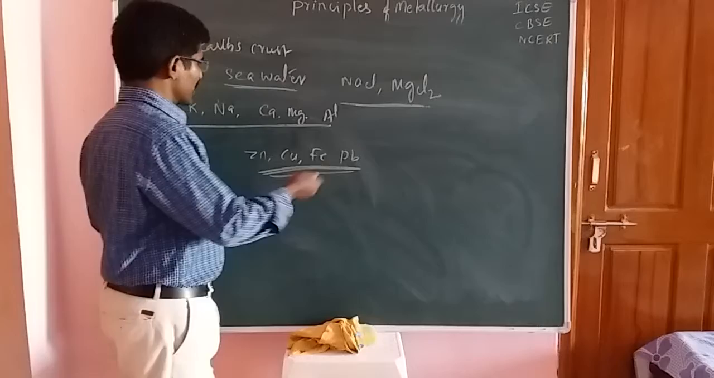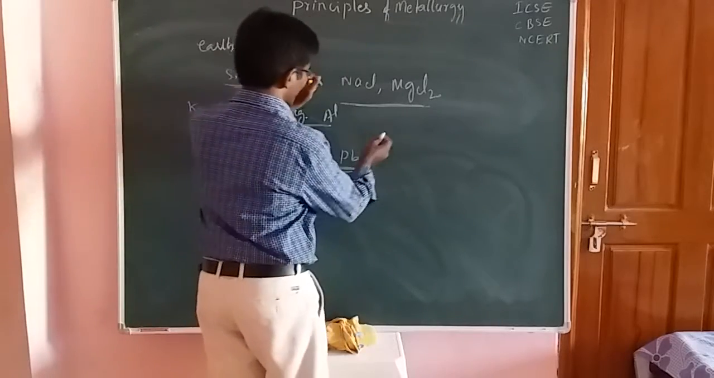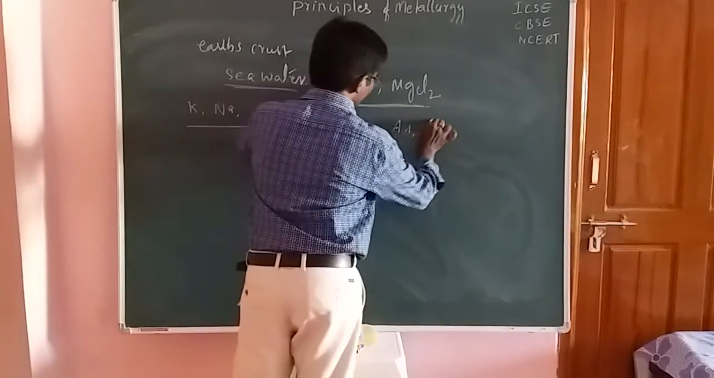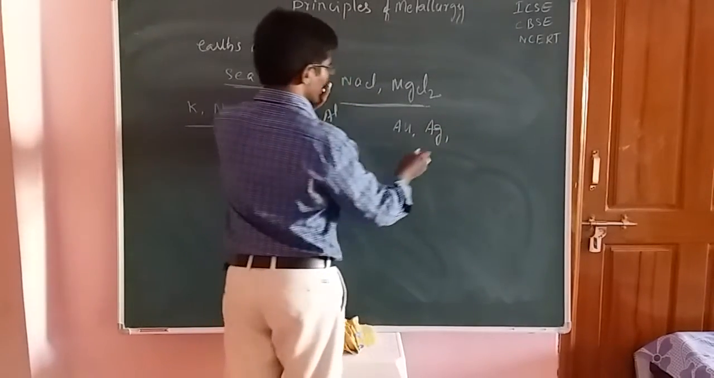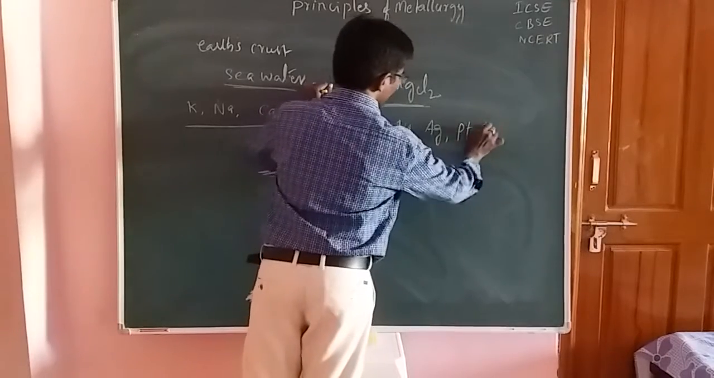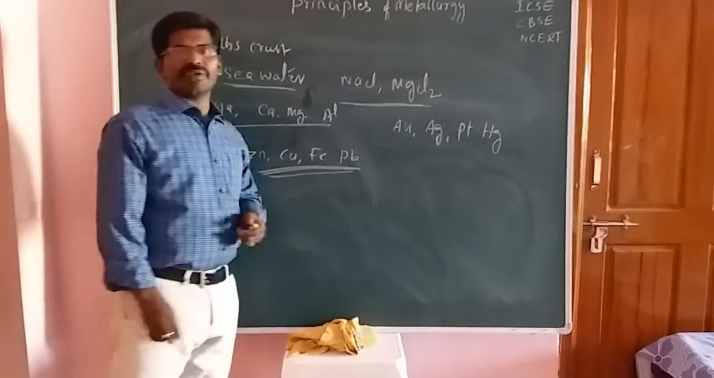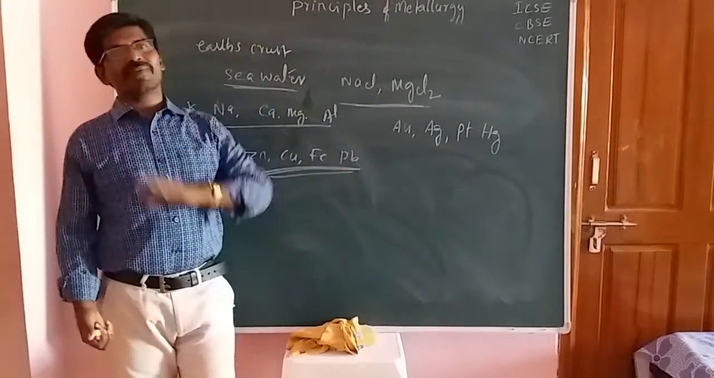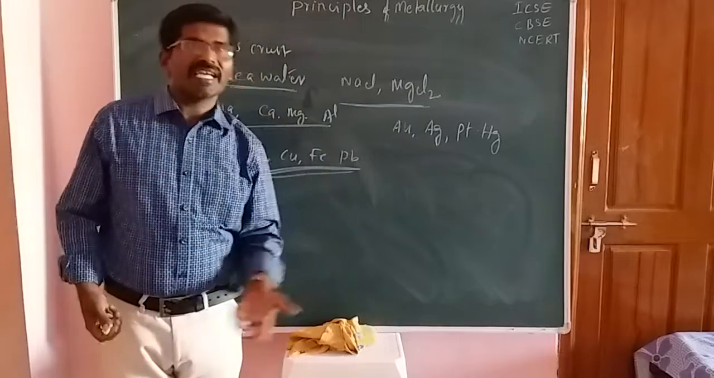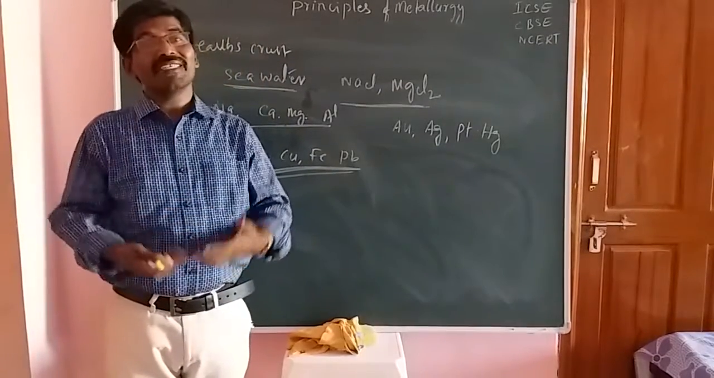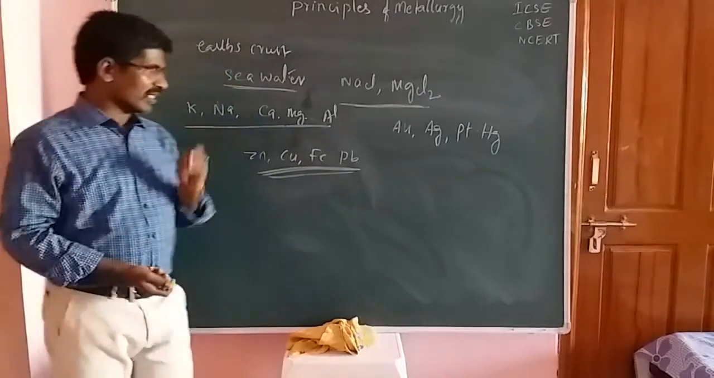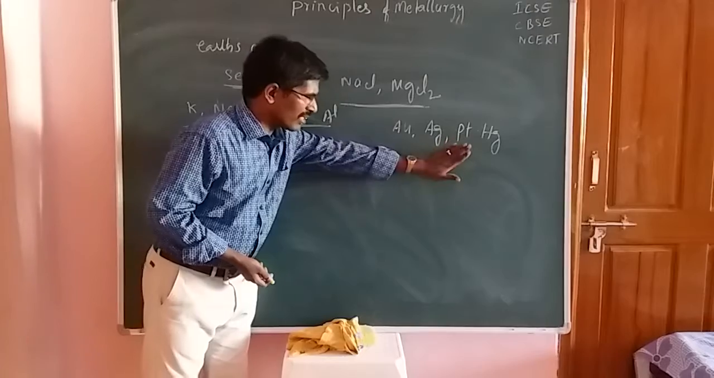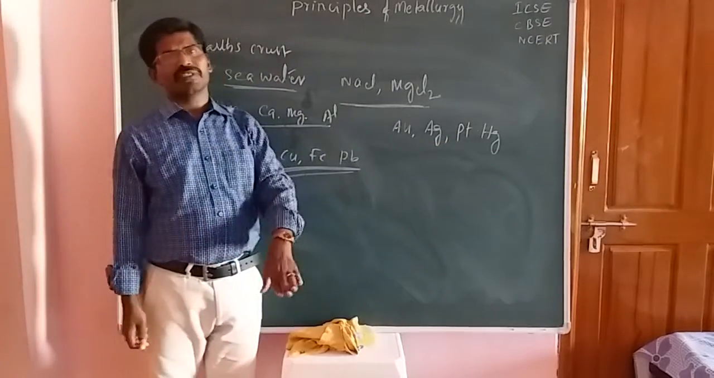And here the next elements: the first element is Au, gold, and next element is silver. Okay, students. Next one is platinum, and next is mercury. Okay. Now these are the very less reactive elements. So due to the less reactivity, they do not combine with any other elements. So that's why these are always obtained in the free state in nature.